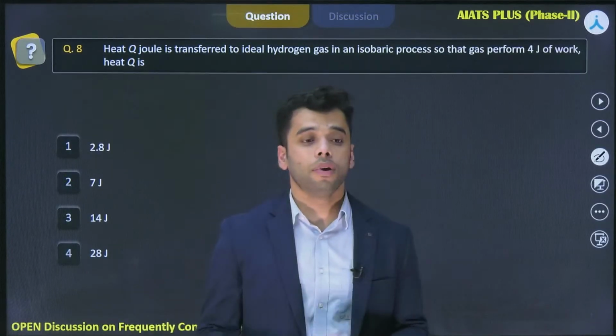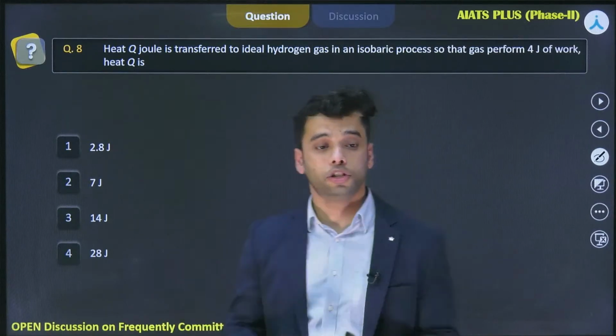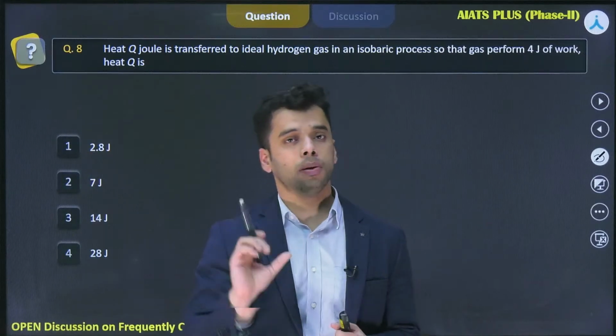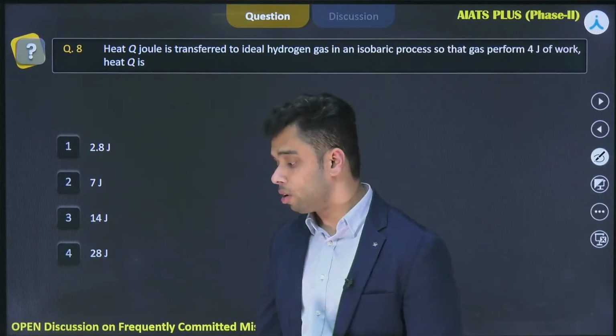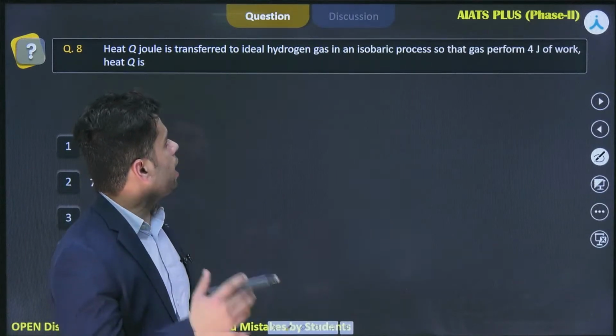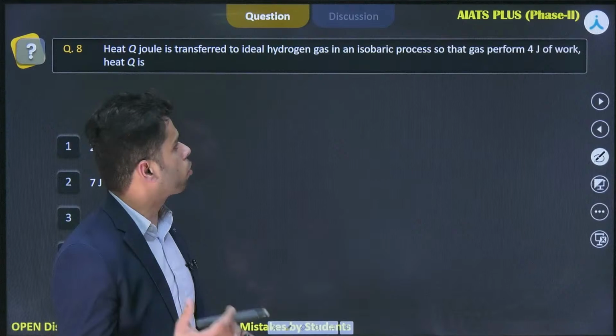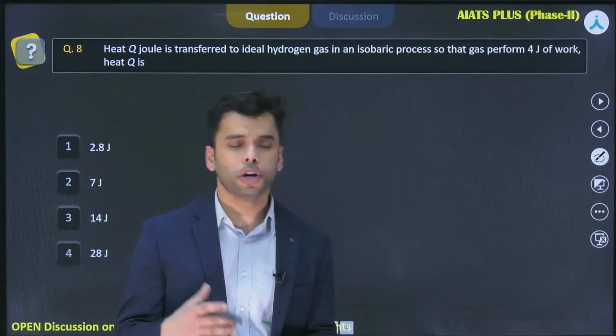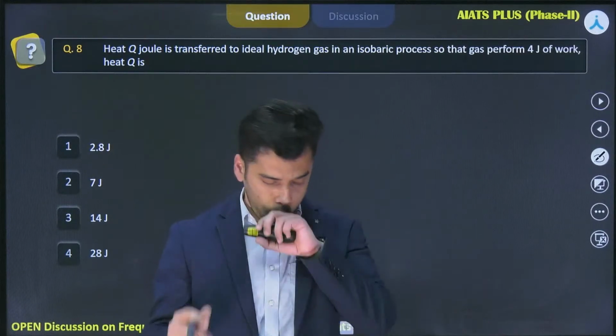And again, the problem is based on the chapter of thermodynamics. It was problem 8 of the actual paper. It says that heat Q joule is transferred to ideal hydrogen gas in an isobaric process so that the gas performs 4 joule of work. So you need to find heat Q.